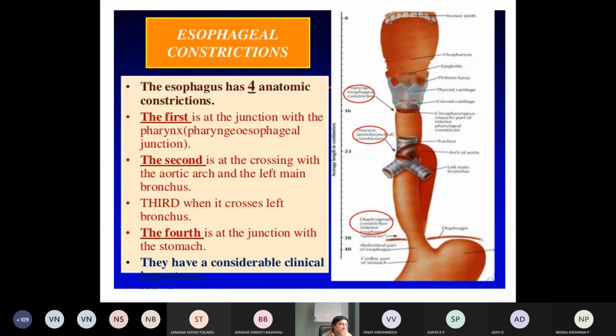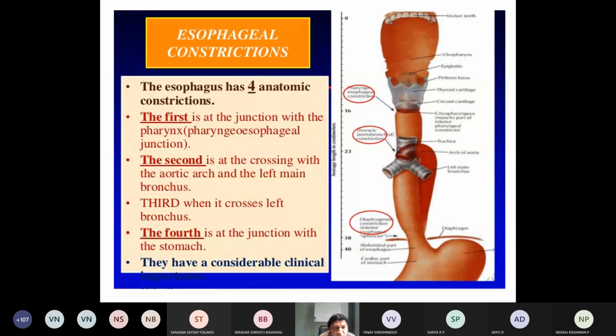I told you some constrictions are there at different levels. That is directly related to the applied aspect of the esophagus. The esophagus has around four anatomic constrictions. Constriction means narrowing of that particular part. The first constriction is at the junction with the pharynx, that is called the pharyngeo-esophageal junction.